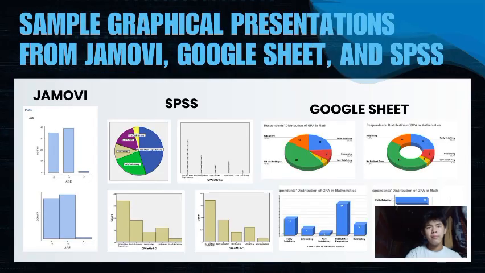So in this part, I have here the sample graphical representations from Jamovi, Google Sheet, and SPSS. For Jamovi, it is scaled in light blue, while in SPSS, it is in a gradient dirty brown, and for Google Sheet, it is lively and vibrant since it involves different colors. But whichever suits your convenience is very okay.